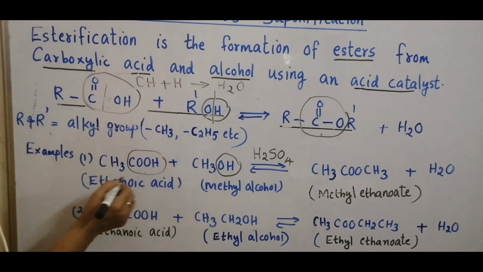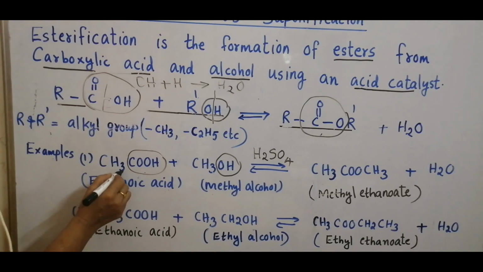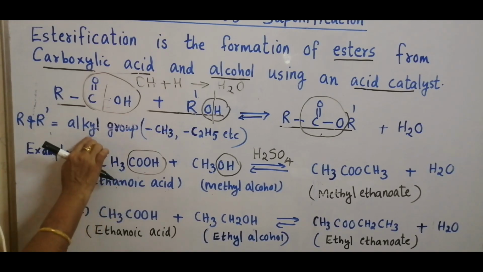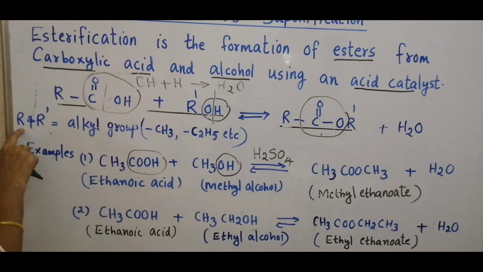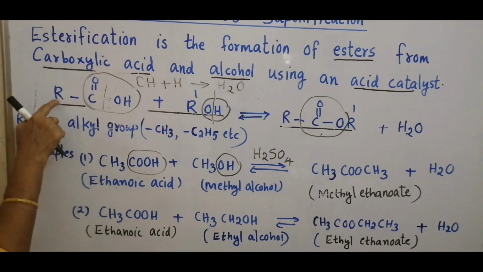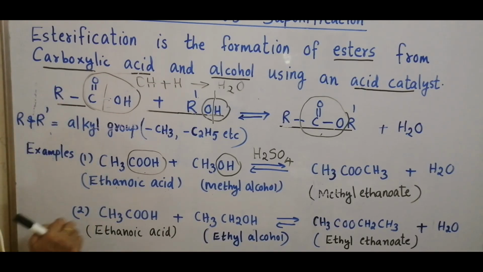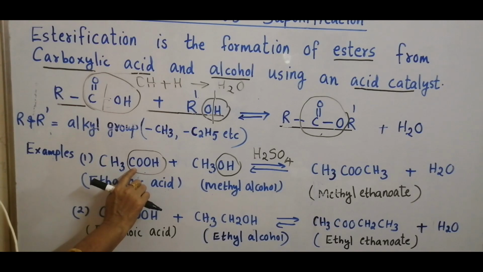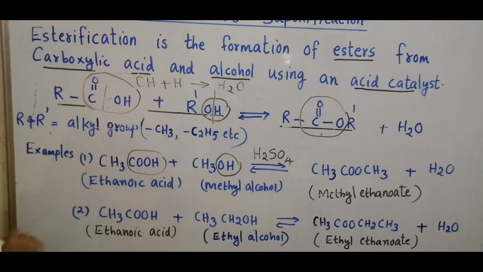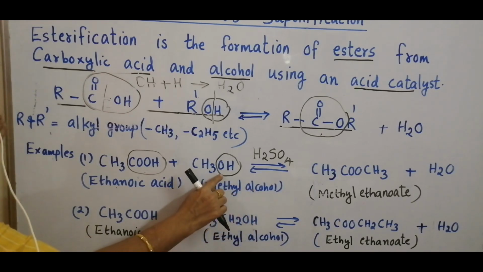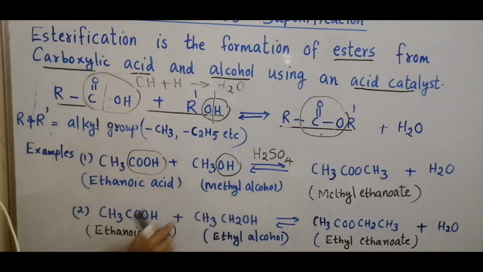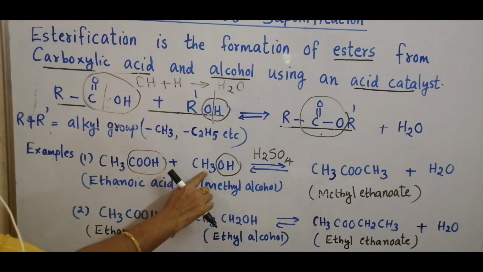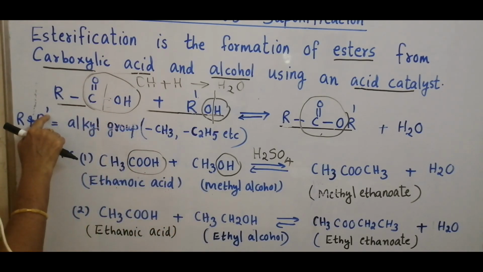This is the acid group, and methyl is the alkyl group. This methyl represents R. In ethanoic acid there are two carbon atoms. Then methyl alcohol, OH is the functional group of alcohol. Methyl stands for R dash.